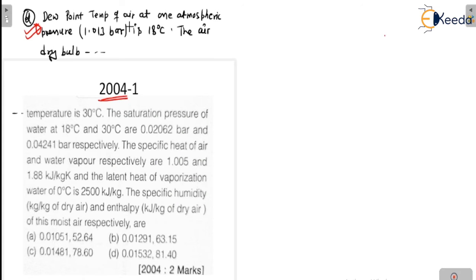The dew point temperature of air at 1 atmospheric pressure is 18 degrees centigrade. The air dry bulb temperature is 30 degrees centigrade. That means the given data for this question is: T, the atmospheric temperature, that means dry bulb temperature, is 30 degrees centigrade.